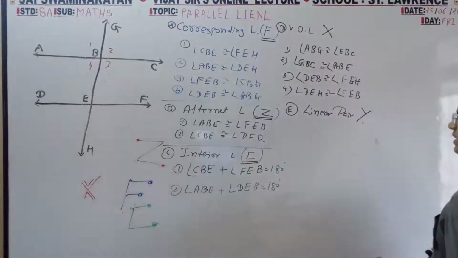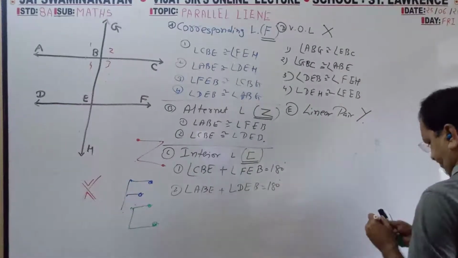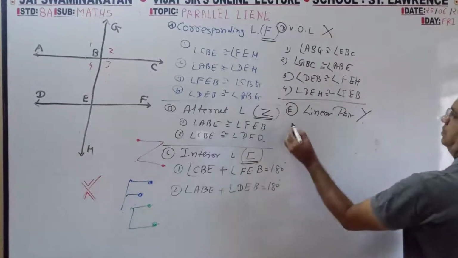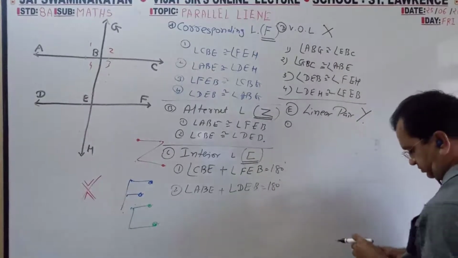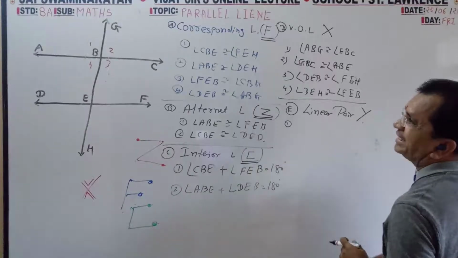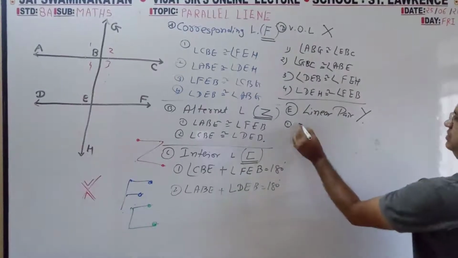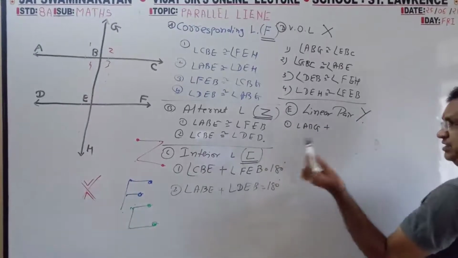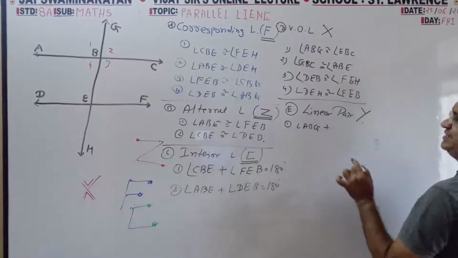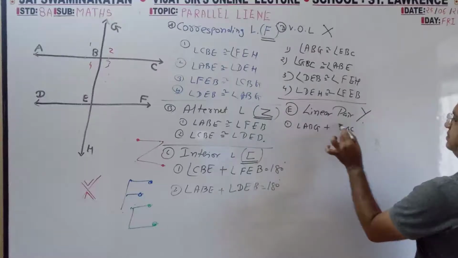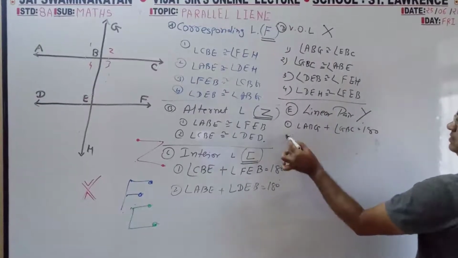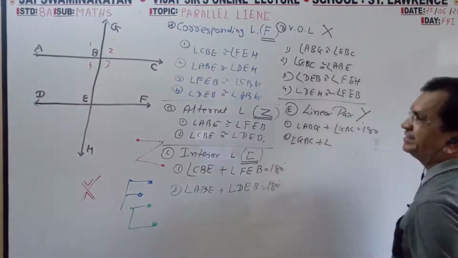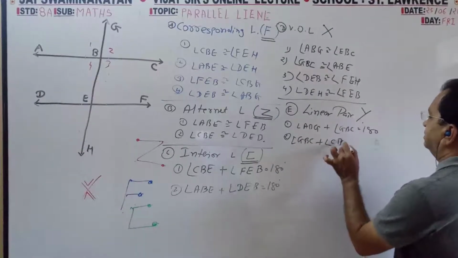So first plus second. First is ADG plus neighboring. First, second, GBC. Second, GBC. Third, CBE.